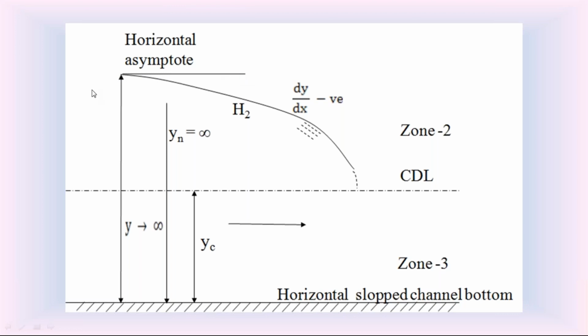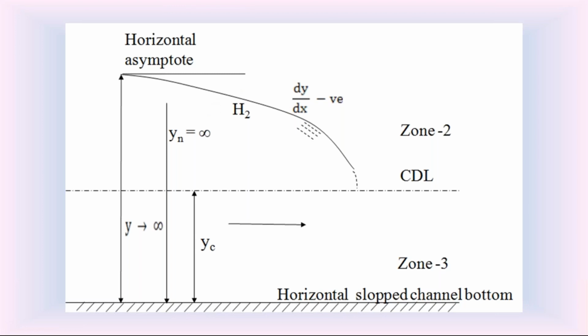So on the upstream side, the depth of flow y is infinity. So the slope dy by dx is S0. Due to that, on the upstream side, this H2 water surface profile is asymptotic to horizontal. On the downstream side, y is equal to yc. We know that when y is equal to yc, dy by dx is infinity. Since dy by dx is infinity, slope is infinity. On the downstream side, H2 water surface profile is perpendicular to the critical depth line. That is the characteristic of H2 water surface profile in the horizontal slope channel.